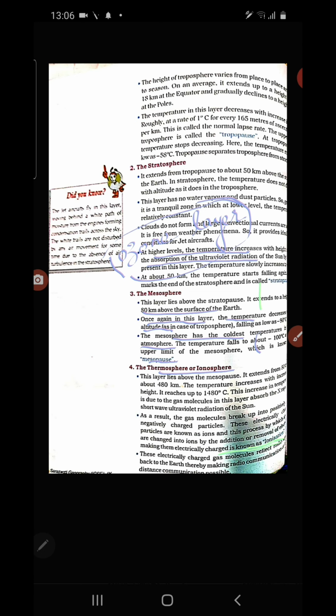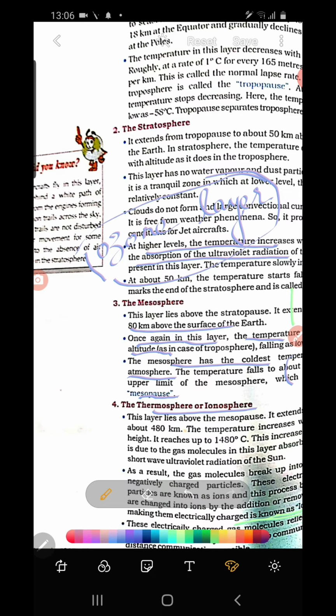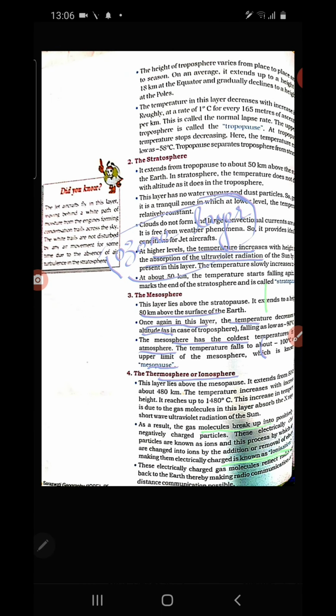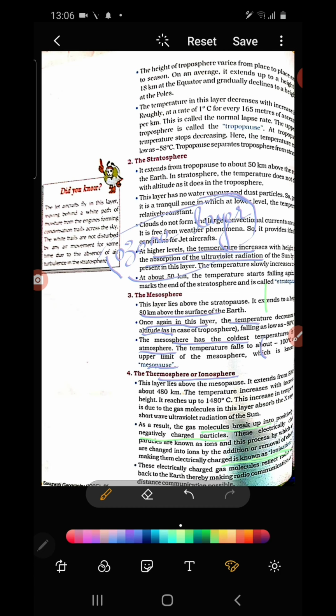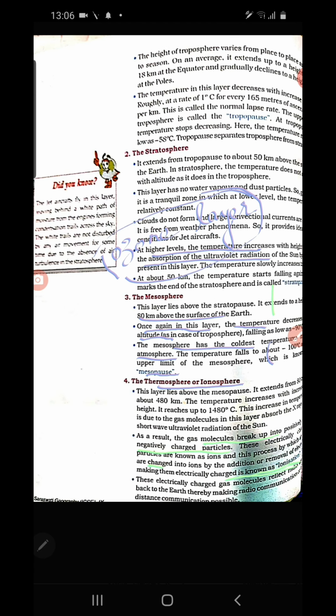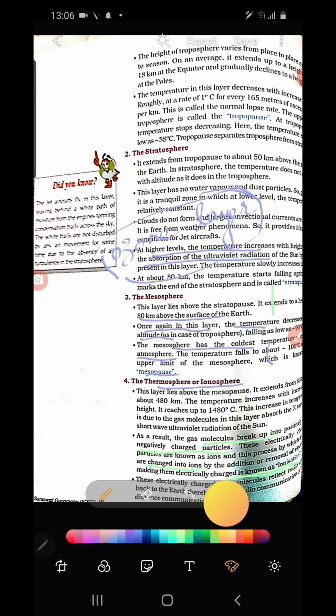Now what is ionization? In this layer, the gas molecules break up into positively and negatively charged particles. You must have learned this in chemistry. When the gas molecules break up into positively and negatively charged particles, this is the process of an atom changing into an ion.